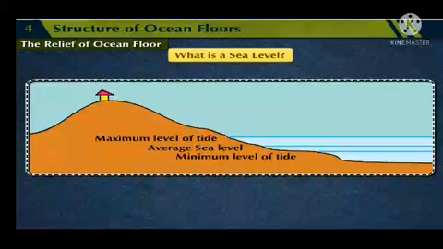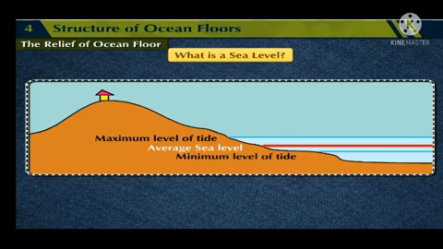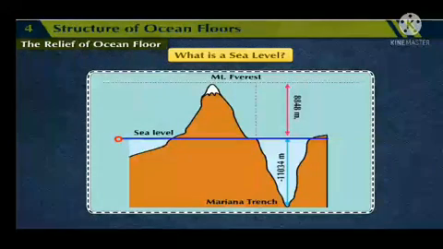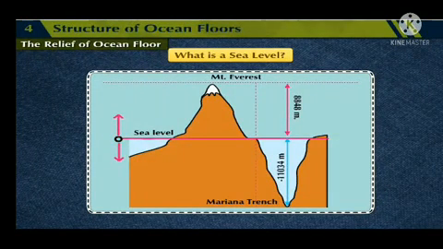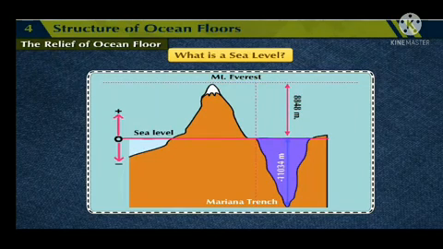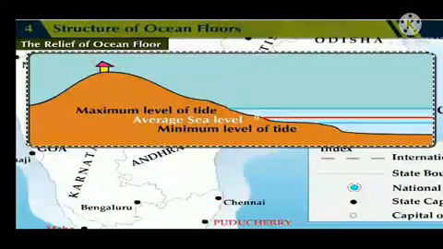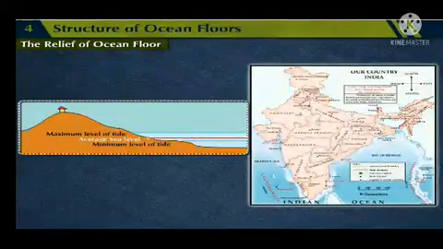The average of the highest high tides and lowest low tides is considered as the sea level. This average is taken to be zero, and altitudes and depths are measured and shown in positive and negative values. For example, Mount Everest is 8,848 meters high and Mariana Trench is minus 11,034 meters. Always remember, in India, for survey purposes, the height of sea level at Chennai is considered to be zero, and the elevation of any place in India is measured with reference to this.